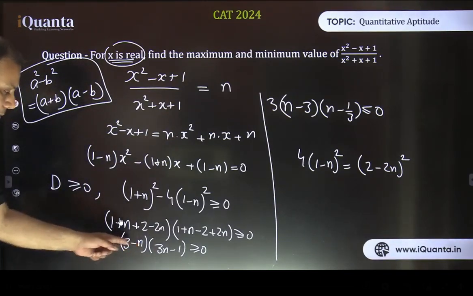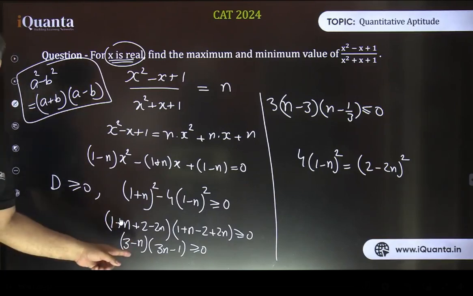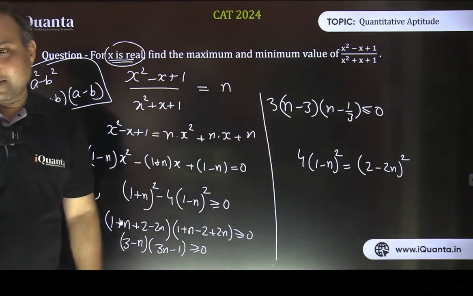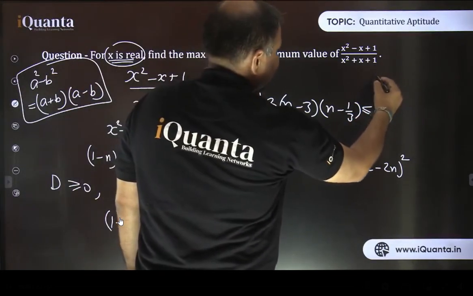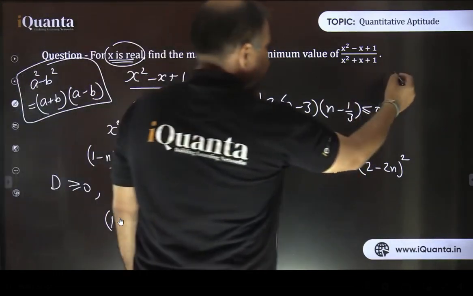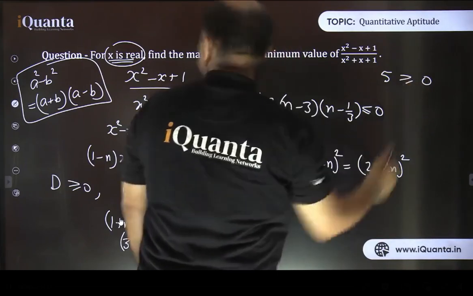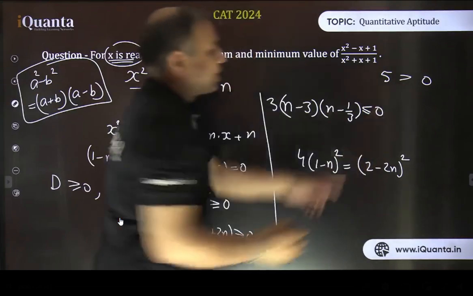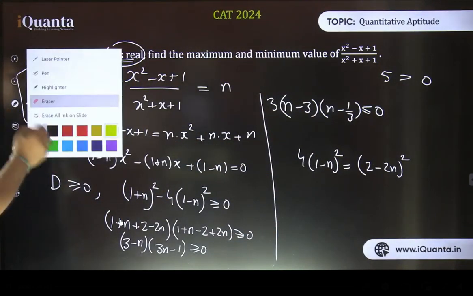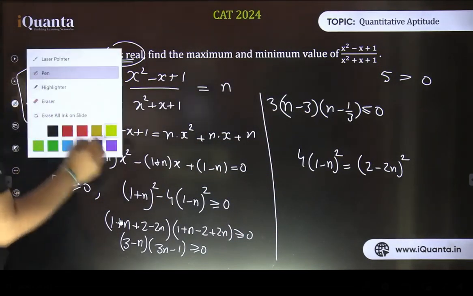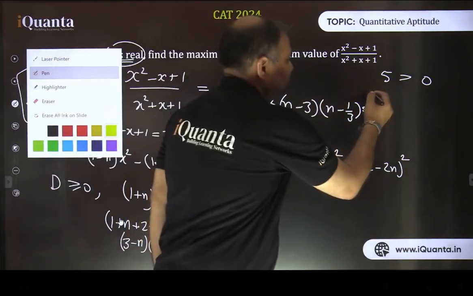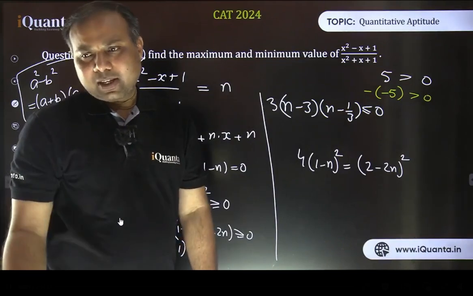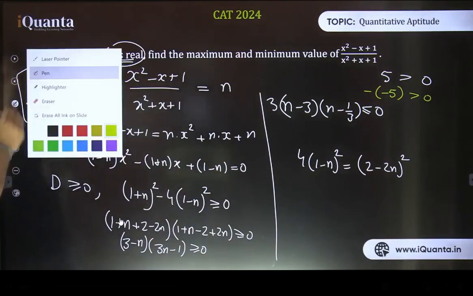So if I'm taking this, I'm writing it as n minus 3, it is becoming minus times n minus 3. Okay? So minus times n minus 3, when we take the whole side on the other part, it becomes less than equal to 0. That's what is happening basically. See, if I say 5 is greater than 0, let's take an example. 5 is greater than 0. That's true, right? Now, if I multiply a negative sign here, negative of negative 5 is also greater than 0.